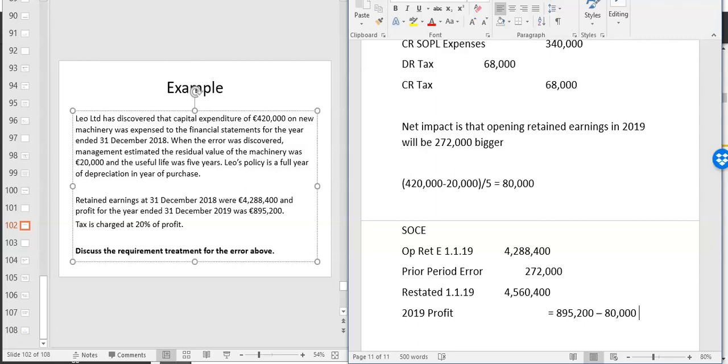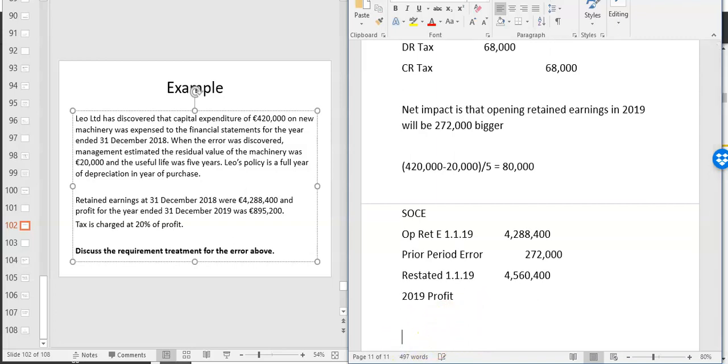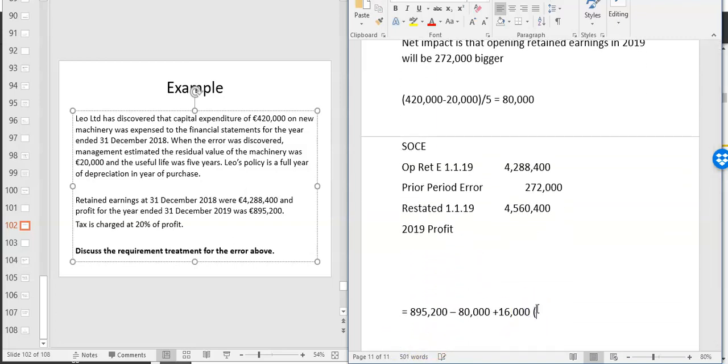Now, some people will say, well, that 80,000 then is going to be multiplied by 20% plus 16. So where is that coming from? I'll bring that down because it might make it easier. That is the tax impact. So what you're saying is, if I have a depreciation expense of 80,000, that will save me tax at 20%. Now I know there's a difference between depreciation and capital allowances, which is allowed for tax, but we don't distinguish here. We just look at the net impact, which is the more straightforward one for this IAS 8.